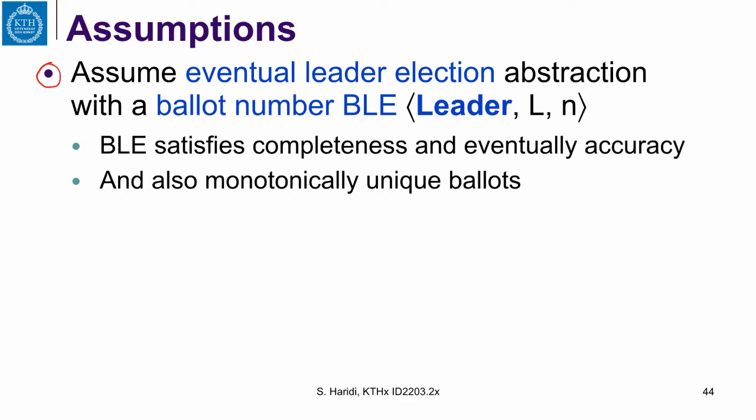But this leader election abstraction is a bit different from the omega abstraction that we had previously. We call it a ballot-based leader election abstraction. So a leader will come not only with the indication, I am a leader, but it also comes with a round number or a proposal number. The ballot-based leader election satisfies completeness and eventual accuracy, but it also has monotonically unique ballots that increase every time I elect a new leader.